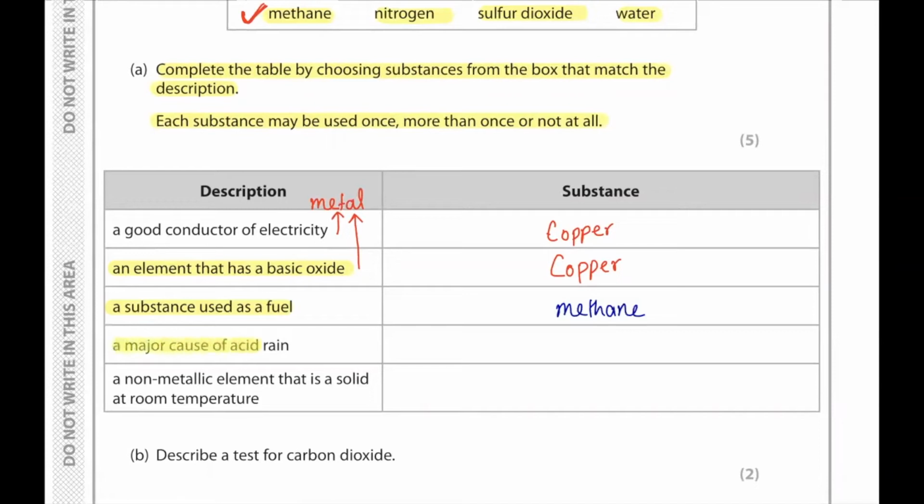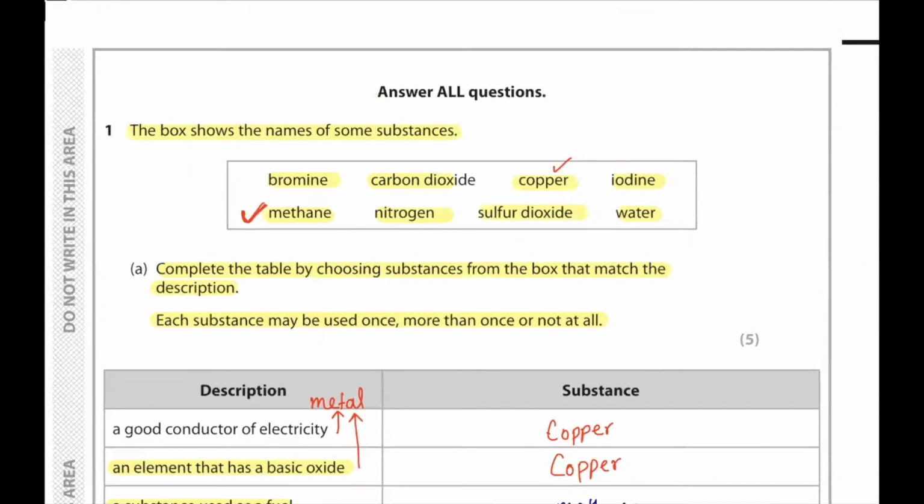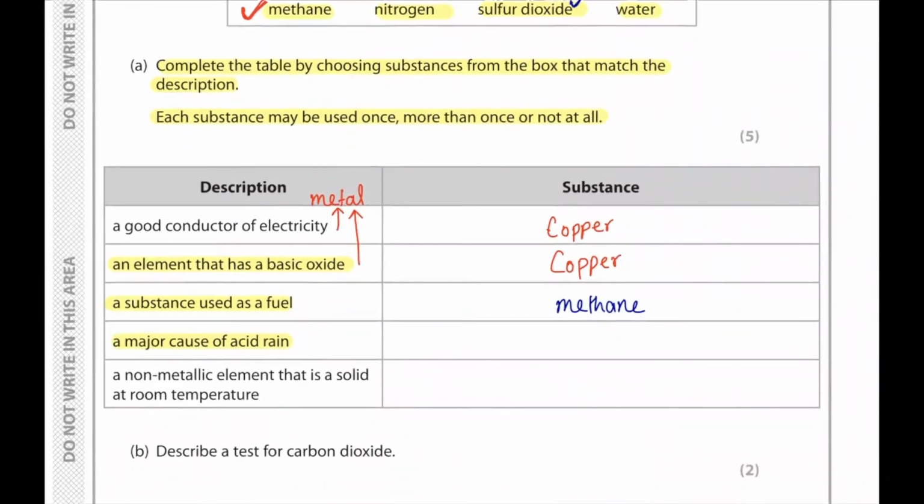A major cause of acid rain. We know acidic gases are a major cause of acid rain, and over here we can see sulfur dioxide present. We are not going to consider carbon dioxide because it is naturally available all the time. It does cause acid rain, however, which is slightly acidic and is not harmful for the environment. So we'll consider sulfur dioxide.